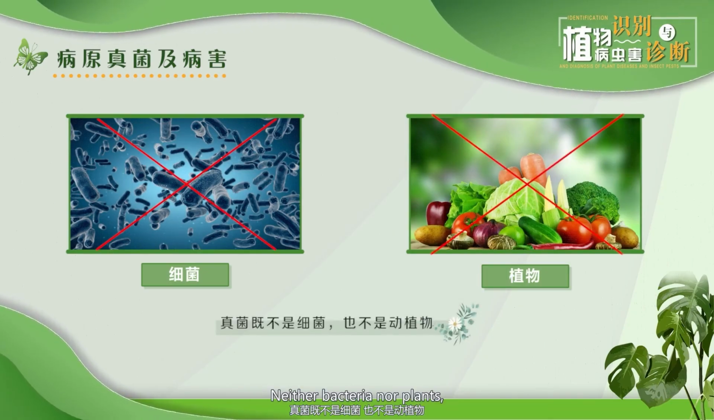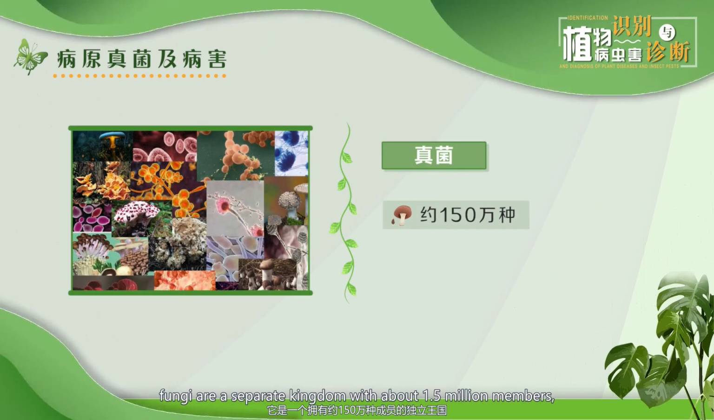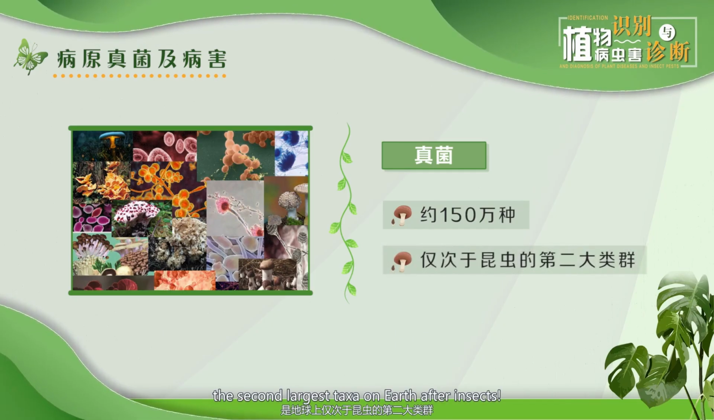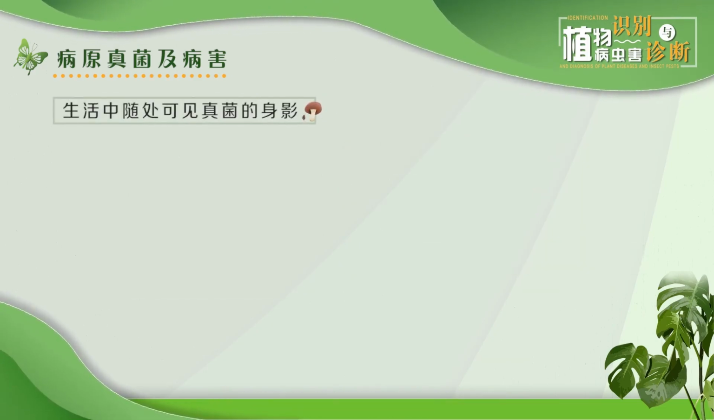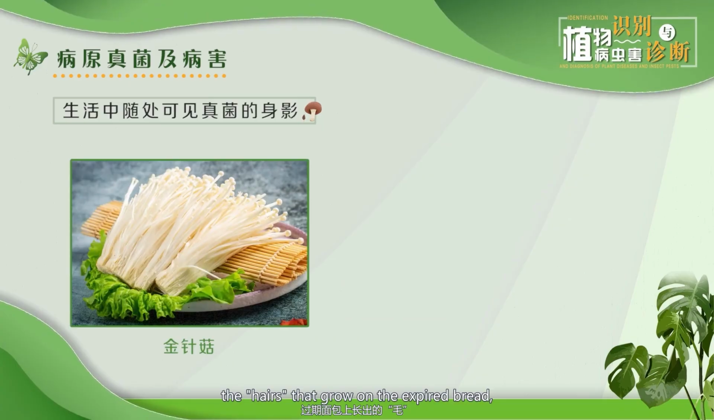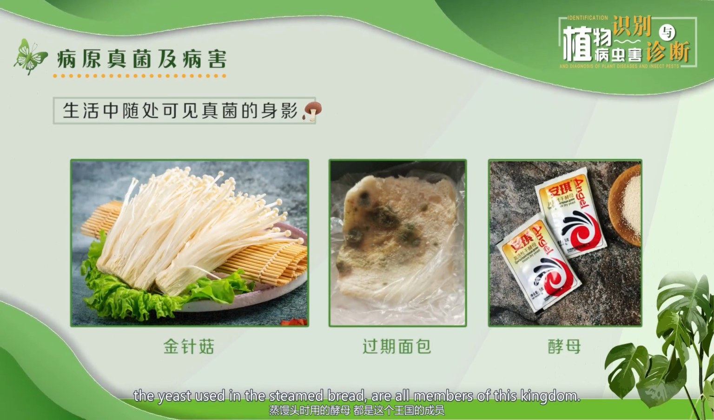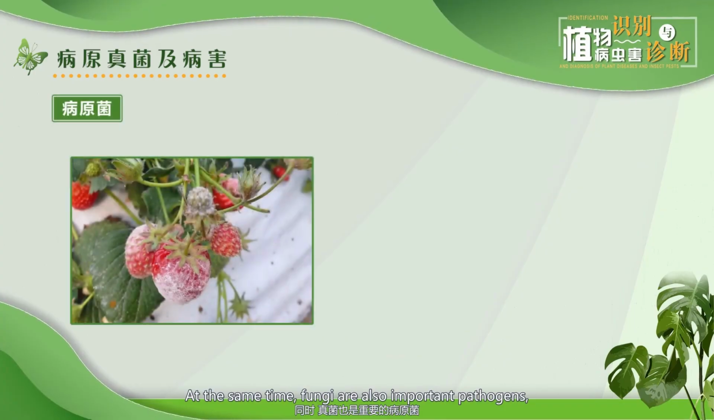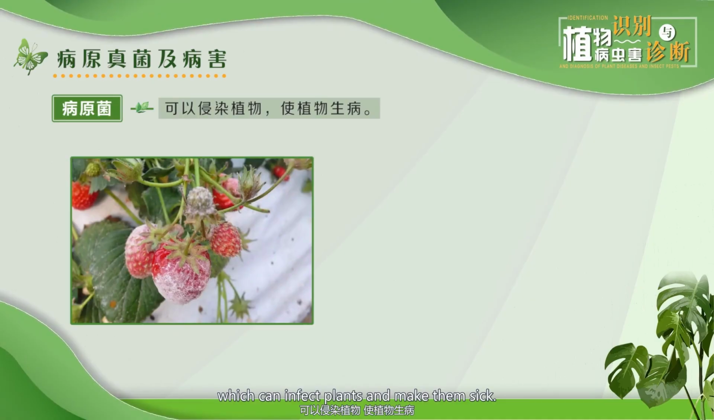Neither bacteria nor plants. Fungi are a separate kingdom, with about 1.5 million members, the second largest taxa on Earth after insects. Fungi can be found everywhere in our lives. The enoki mushrooms we put in the hot pot, the hairs that grow on the expired bread, the yeast used in the steamed bread, are all members of this kingdom.